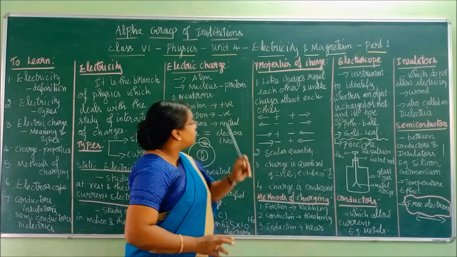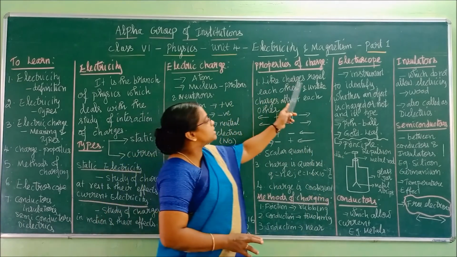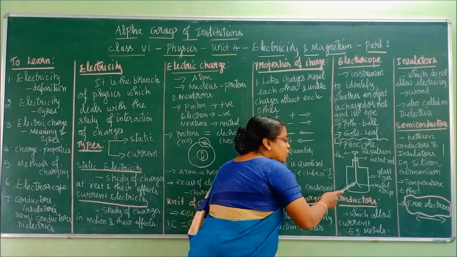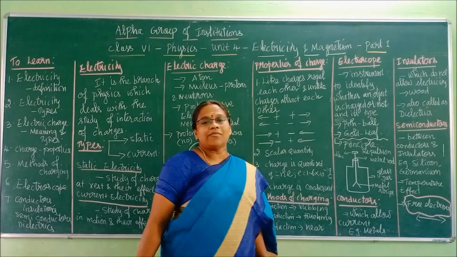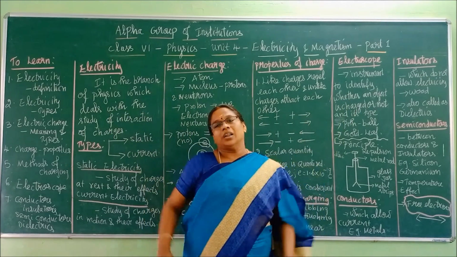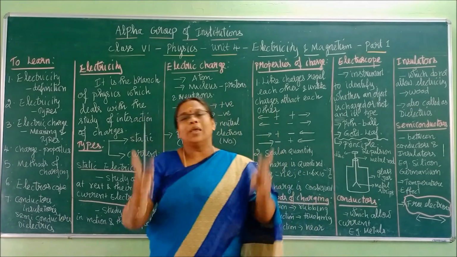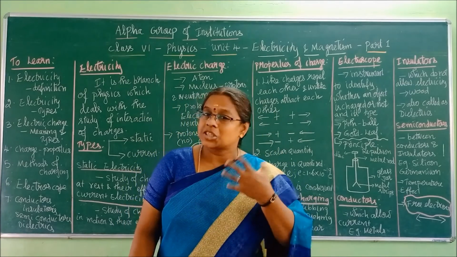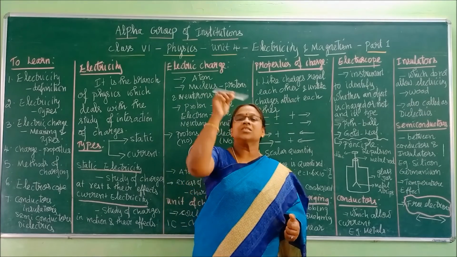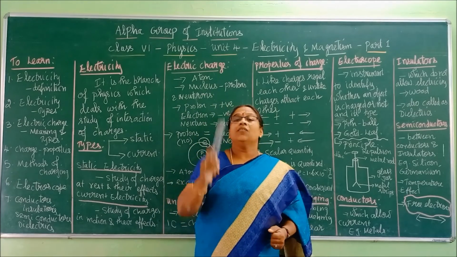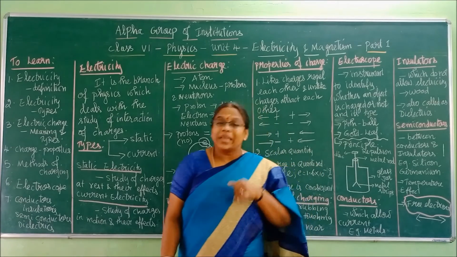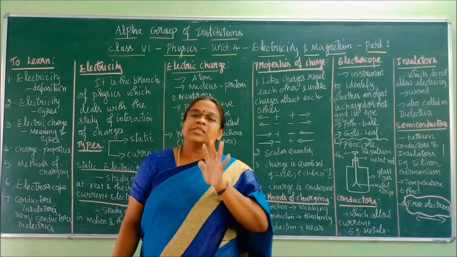But what is our rule here? Like charges repel each other. This will also have positive charge, this will also have positive charge. So like charges will repel. So the strips will repel. When the strips repel, we can say this object is charged. If the strips don't repel, and remain in their place, we can say it is not charged.